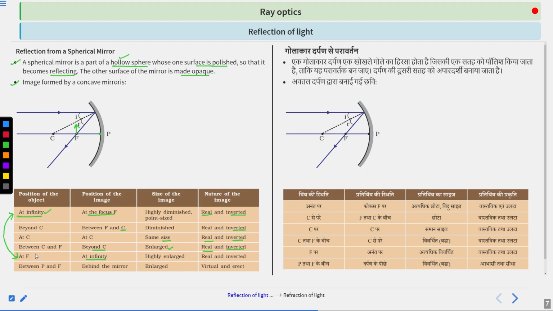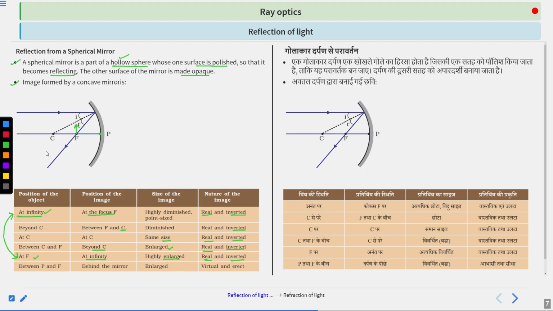Here the position of the object is at focus and the position of the image is at infinity. When the object is at focus, the size of the image is highly enlarged and the nature of the image is real and inverted. I hope these are all clear.